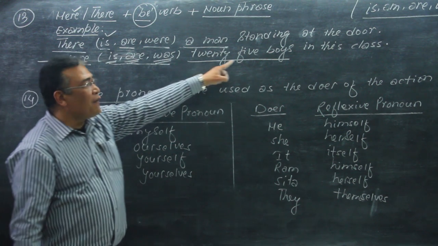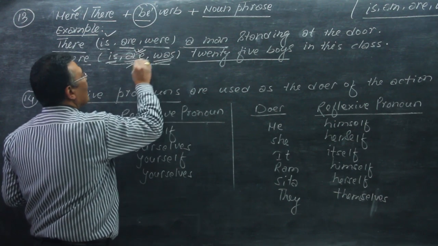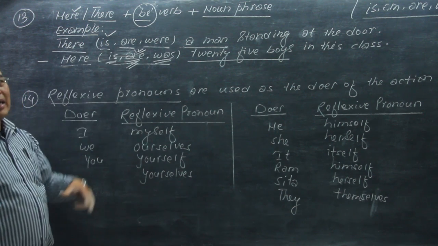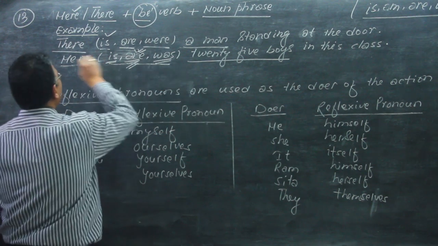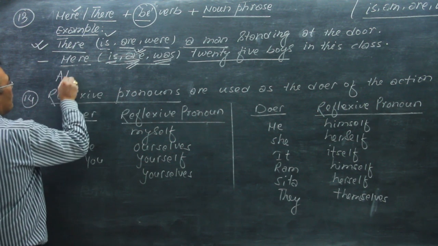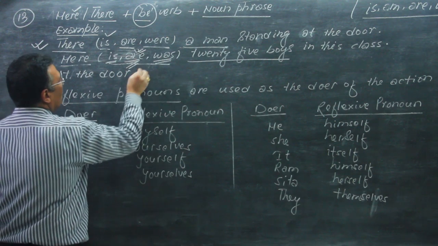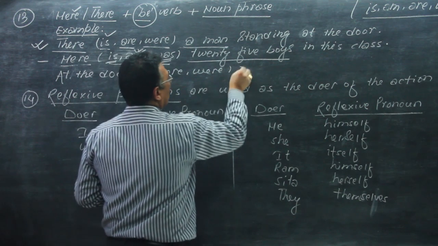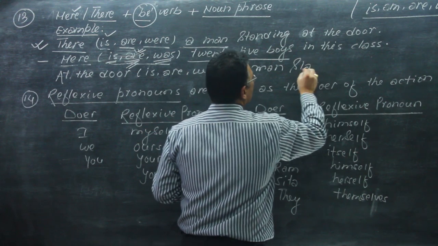So 25 boys is plural, so 'are' is the correct answer here. This structure of the sentence can also be restructured like this. Let's take the first example: at the door is a man standing.